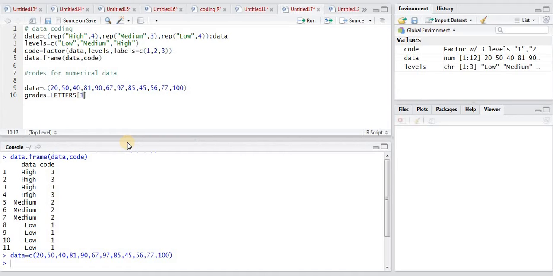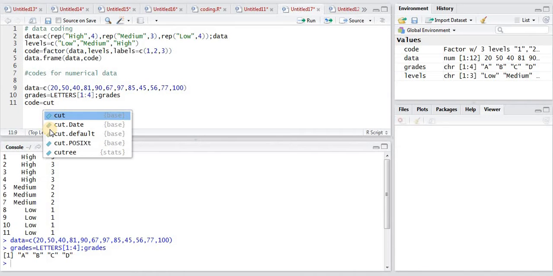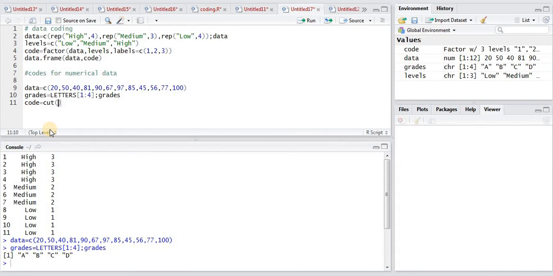So these are the A, B, C, D grades within which the continuous data will be categorized. So I have these 4 grades A, B, C, D, and using the cut command we can use this data.